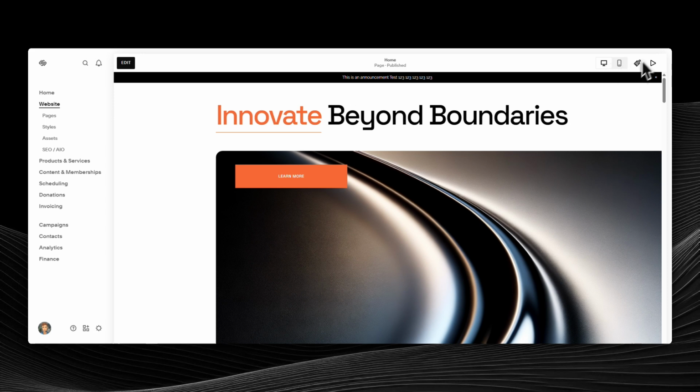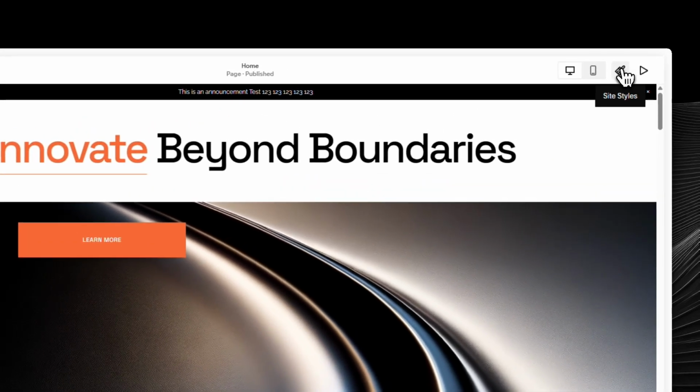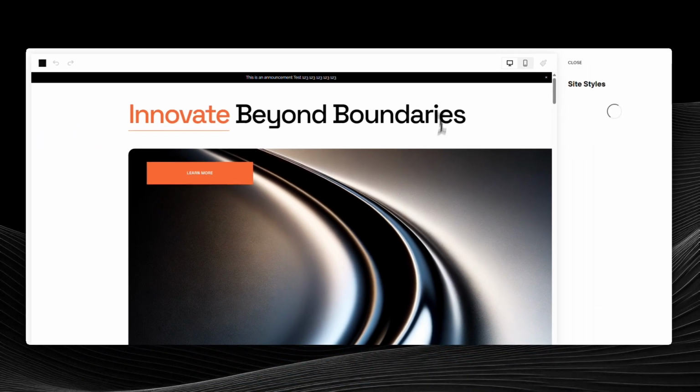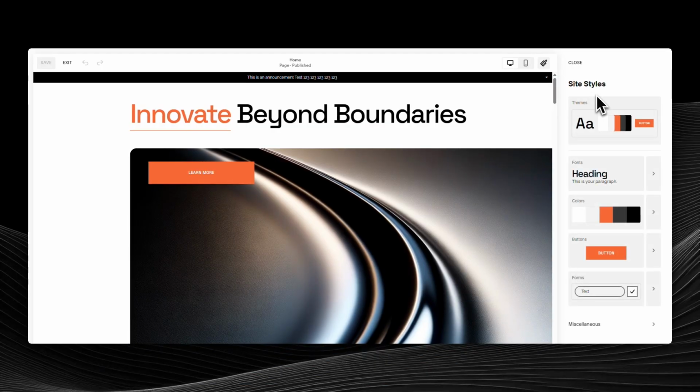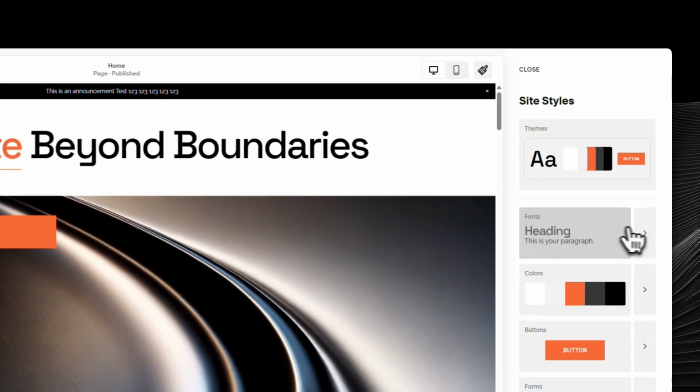Next, move your attention to the top right of the editor and click the paintbrush icon. This opens your site styling controls, which is where Squarespace keeps design options like colors, spacing, and of course, typography. Think of this as your design hub.